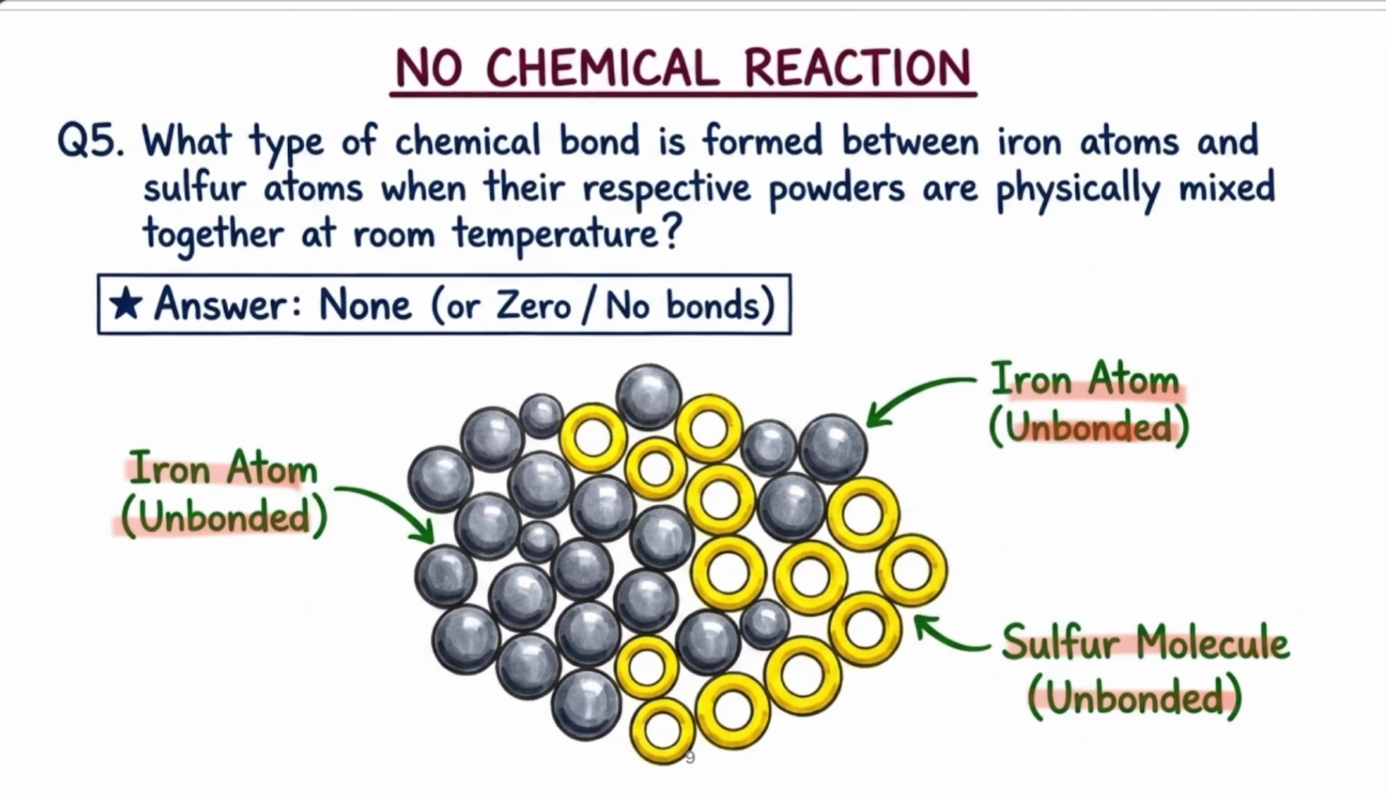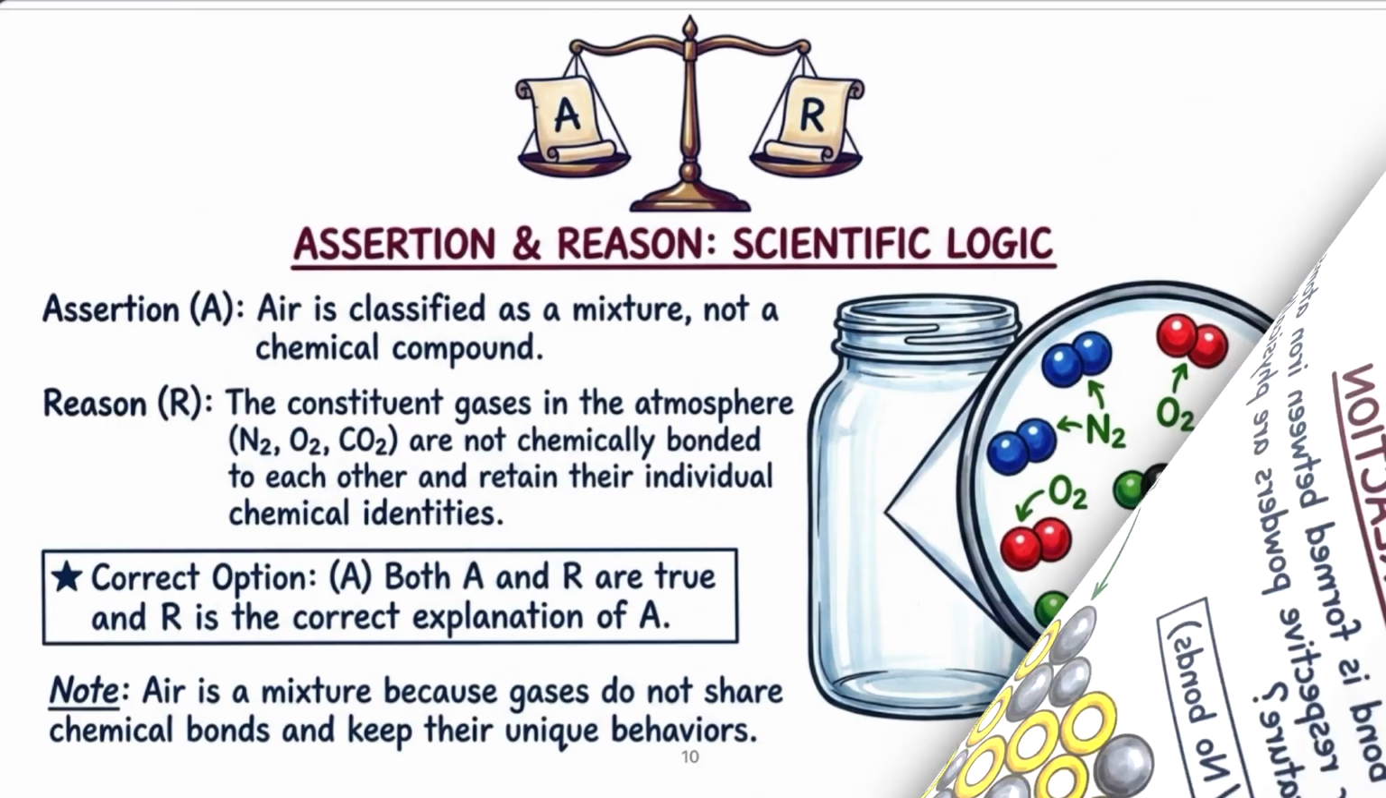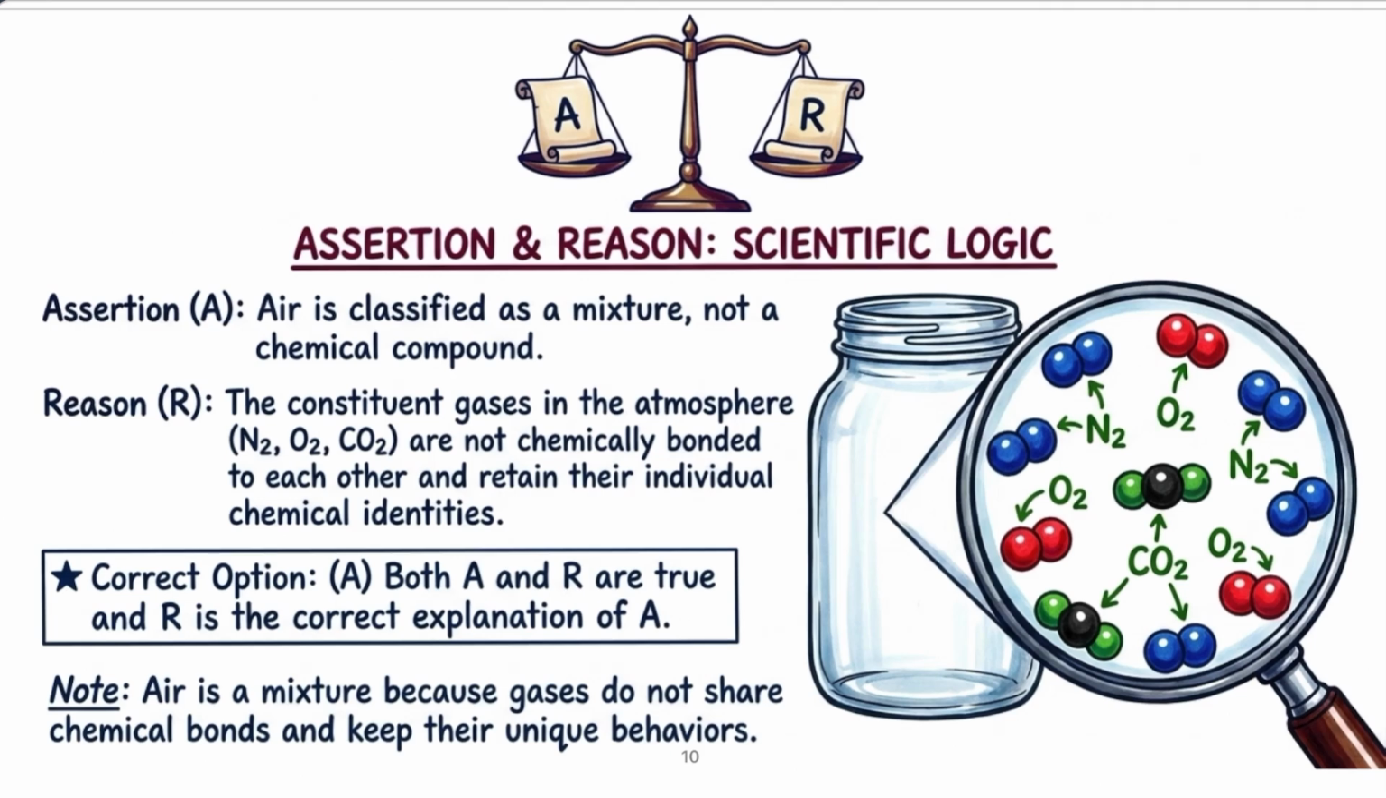Now we will check some of the assertion-reason questions. First, assertion: Air is classified as a mixture, not a chemical compound. Yes, it is correct. Reason: The constituent gases in the atmosphere, nitrogen, oxygen, carbon dioxide, are not chemically bonded to each other and retain their individual chemical identities. Yes. So assertion and reason are both correct, and the reason is the correct explanation of the assertion. That's why option A is the correct answer.